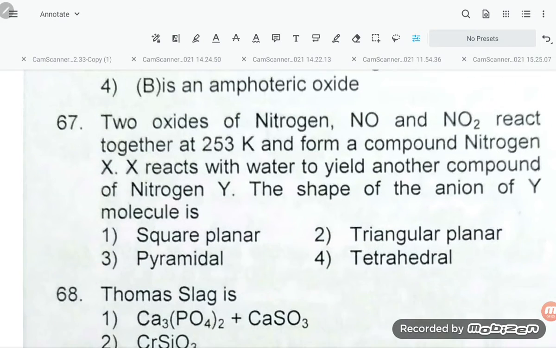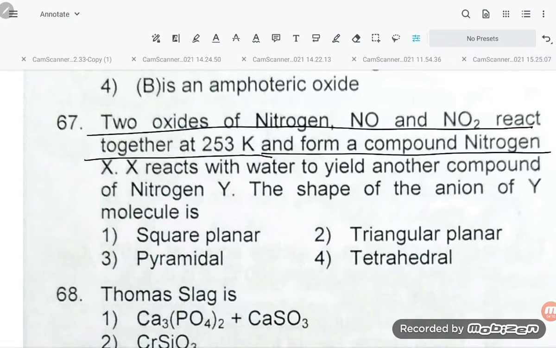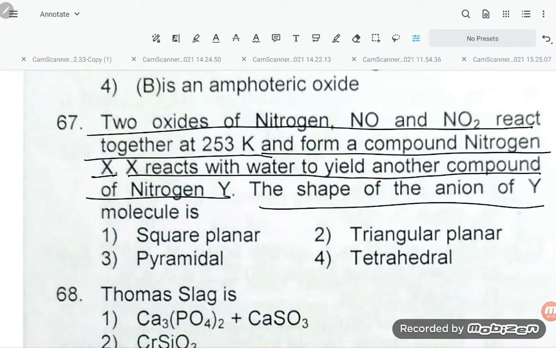Now, 2 oxides of nitrogen, NO and NO2, react together at 253 Kelvin and form compound of nitrogen X. X reacts with water to yield another compound of nitrogen Y. The shape of the anion of Y molecule is: square planar, triangular planar, pyramidal or tetrahedral.